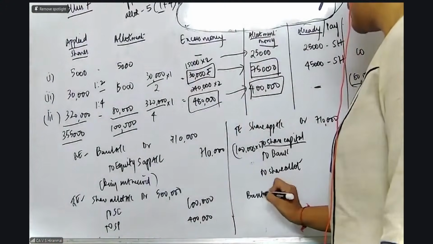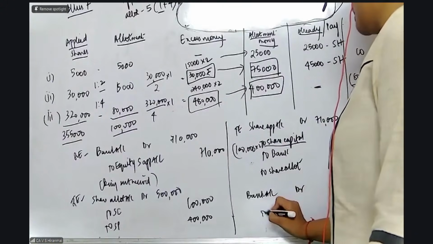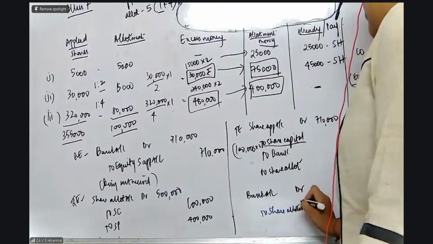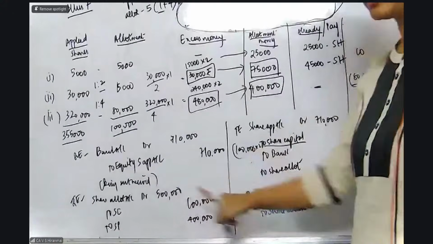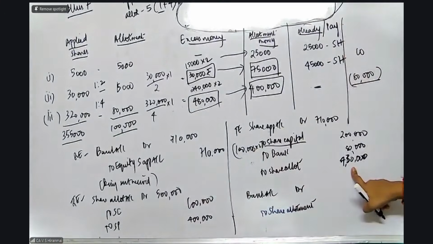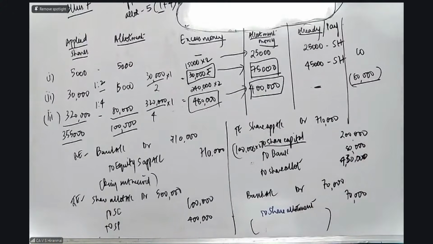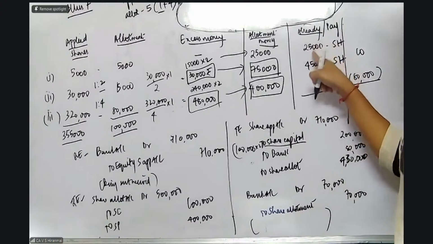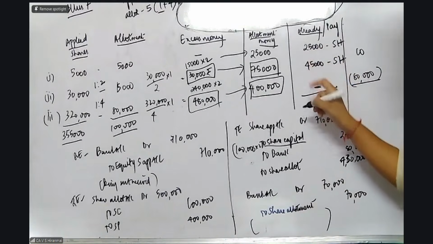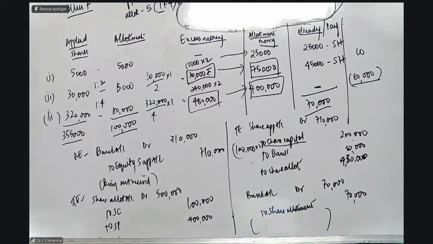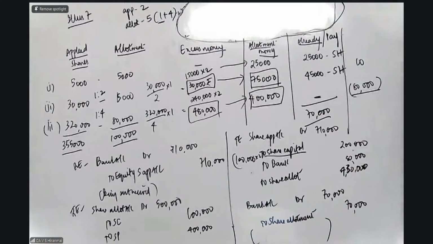Then when you come to the receipt entry of the allotment, all of you please see, how much will you get? You need 5 lakh, but already 4 lakh 30 is there with you. So now I will ask only for 70,000. That also you can see here. I will ask only from the first category and second category, 70,000. Here also 70,000 will come. That's all. As simple as that is this particular question.